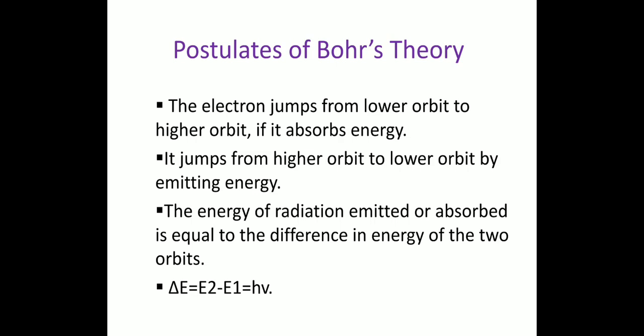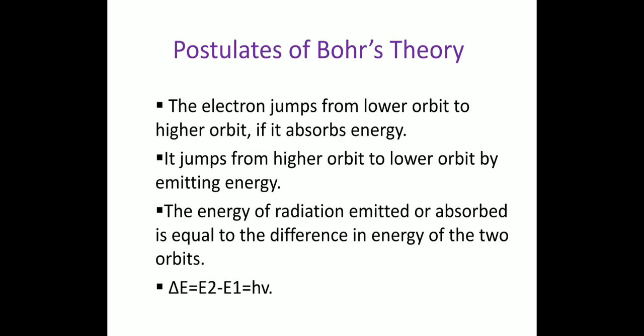The energy of radiation emitted or absorbed is equal to the difference in energy of the two orbits.